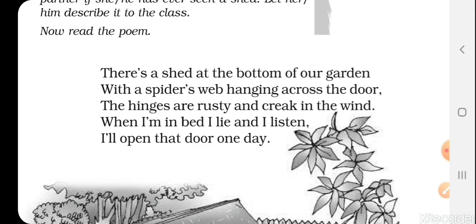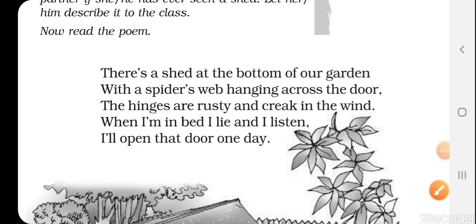There is a shed at the bottom of our garden with a spider's web hanging across the door. The hinges are rusty and creak in the wind. When I am in bed, I lie and I listen. I'll open that door one day.